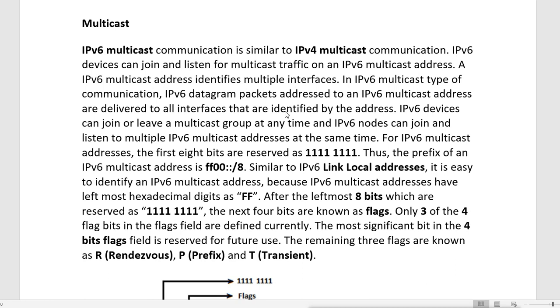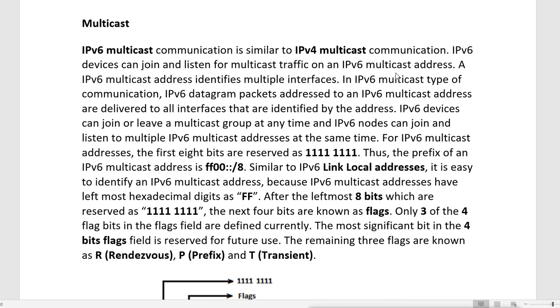We have multicast addresses. IPv6 multicast communication is similar to IPv4 multicast communication. That means multicast means one to many, not all. So it will be like one to a group of people, but not all. So it is the same as IPv4. Then IPv6 devices can join and listen for multicast traffic on an IPv6 multicast address.